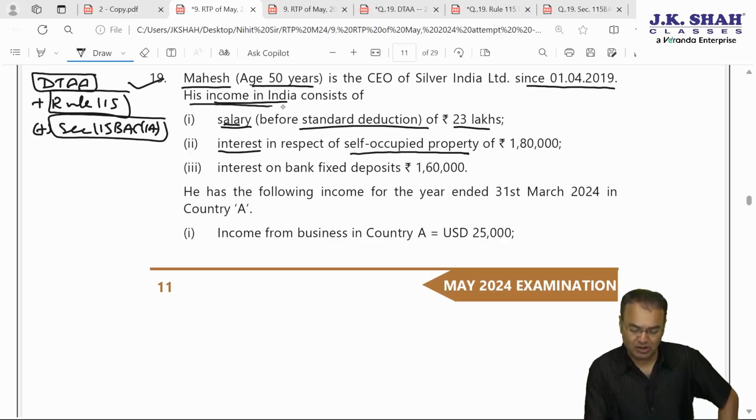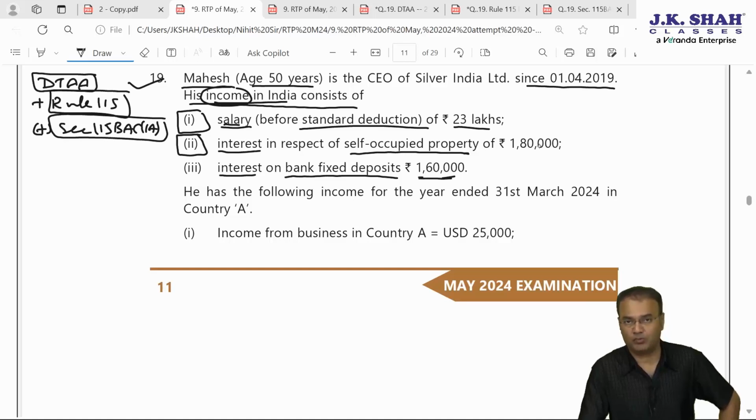So his income in India consists of, that is a wrong title given by the institute, because the second point is not an income. First is income, salary. Third is also income, interest on bank fixed deposit 1,60,000 taxable under IFOS. But the second one, interest in respect of self-occupied property, is outgoing. It is not an income, it is expense. However, it is with regards to SOP property.